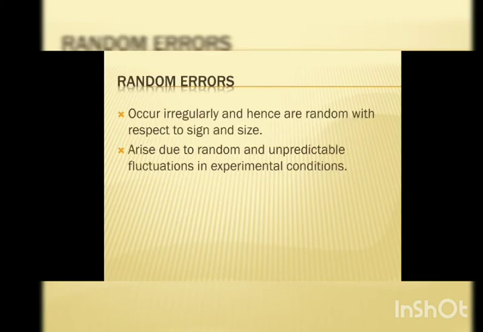Next category is random error. Random error occurs irregularly and hence is random with respect to sign and size. We can't predict the actual cause of this error, and the reason for this error is not in your hands, not in my hands, because it can occur due to any reason. It can arise due to random and unpredictable fluctuations in experimental conditions. It is not in our hands.